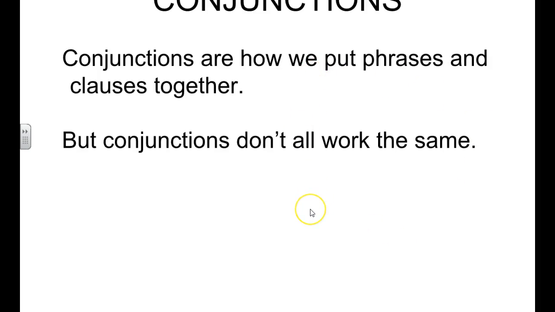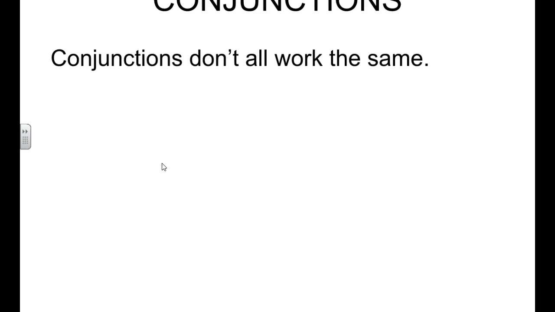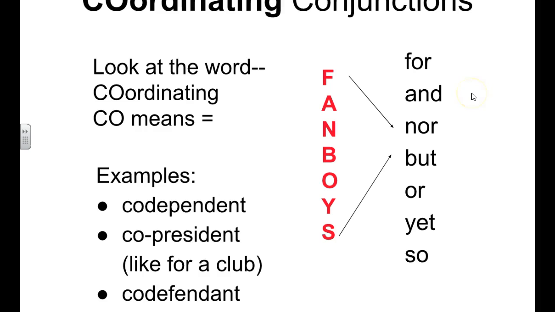All right, so conjunctions. Those are those words that help us to put phrases and clauses together, but they don't all work the same. There are two kinds of conjunctions. First, let's look at coordinating conjunctions. And I didn't accidentally capitalize C and O because I want you to think about that prefix co. So right here, I want you to go ahead.